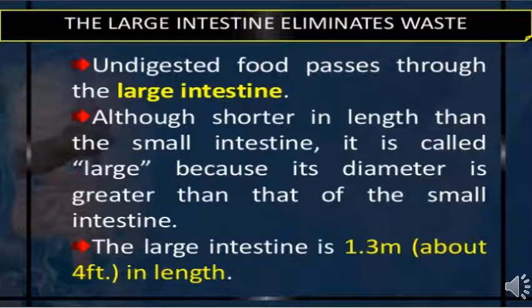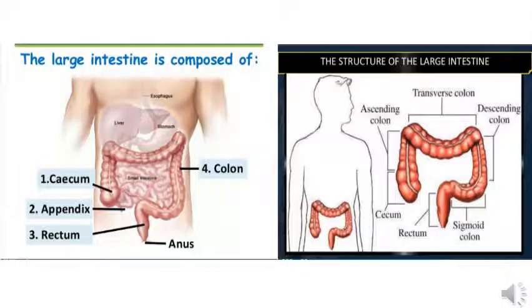The large intestine majorly eliminates the waste. Here the undigested food passes through the large intestine. Although shorter in length than the small intestine, it is called large because its diameter is greater than that of the small intestine. The large intestine is 1.3 meters, about 4 feet, in length. Now we will talk about the large intestine. Let's look at its major regions, that is cecum, colon, rectum and anus.